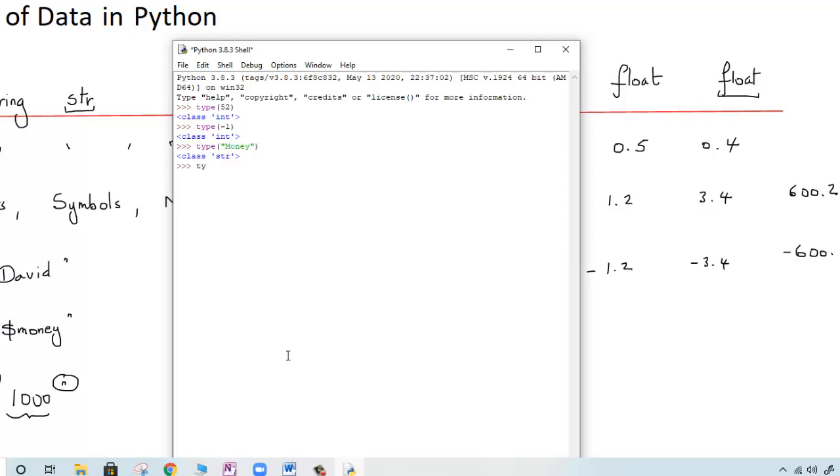If I ask for the type of, let's say, bracket and double quote 123 double quote, some people think 123, this is a number, so integer. No, since it's between double quotes, it's string, and so on.